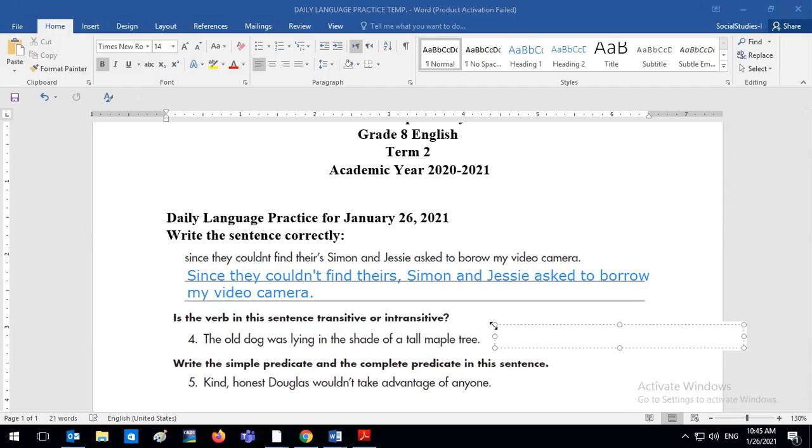Intransitive. It would be intransitive. So let's read the sentence. The dog was lying in the shade of a tall maple tree. Good job, Judy. The verb here is was lying. We don't know lying what, all right? Was lying is an intransitive verb because here we have a prepositional phrase, in the shade, and then another prepositional phrase, of a tall maple tree. So this verb phrase, was lying, is definitely intransitive. Okay, intransitive.